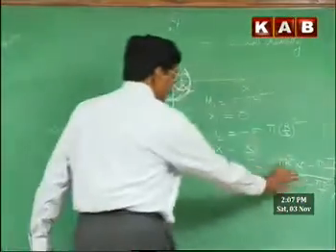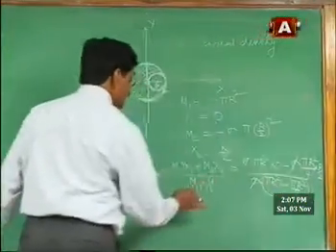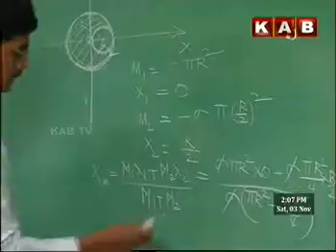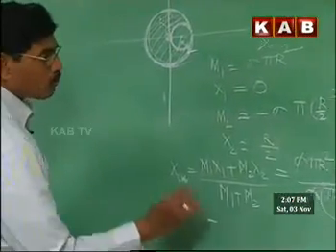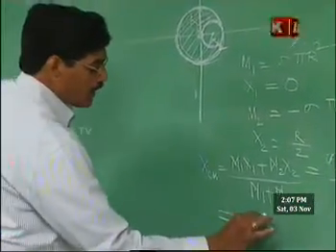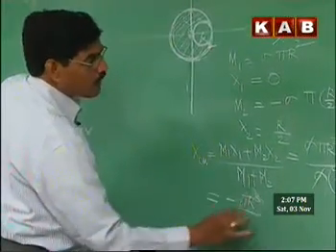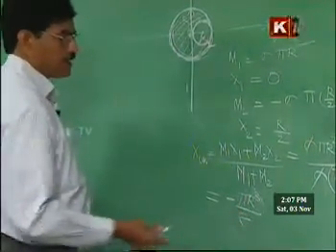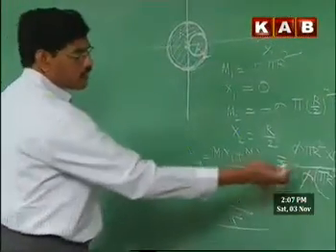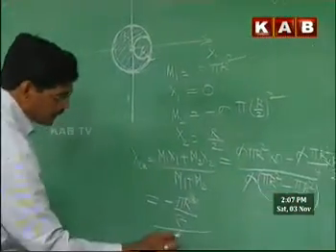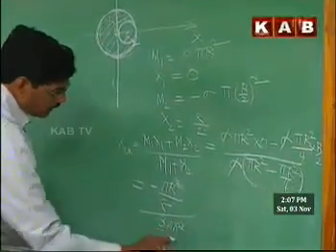So, sigma gets cancelled. The first term is anyhow 0, so the numerator is minus pi r cube by 8. In the denominator, pi r square minus pi r square by 4 is 3 pi r square by 4.